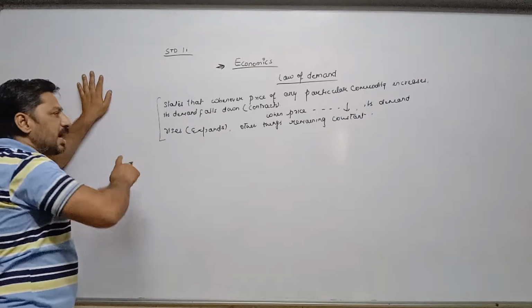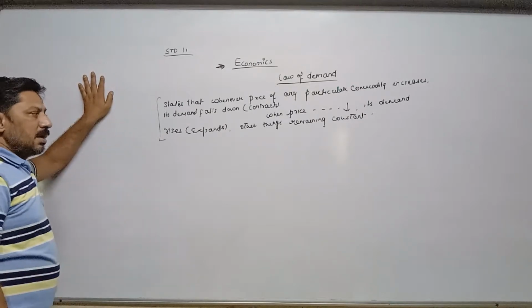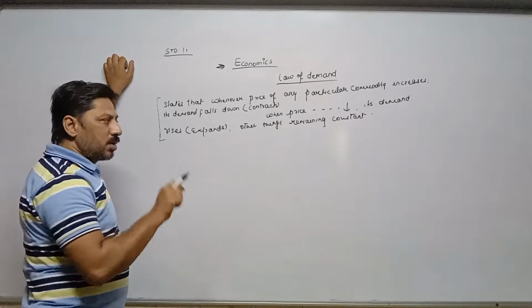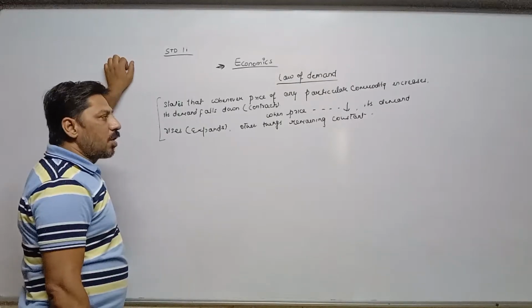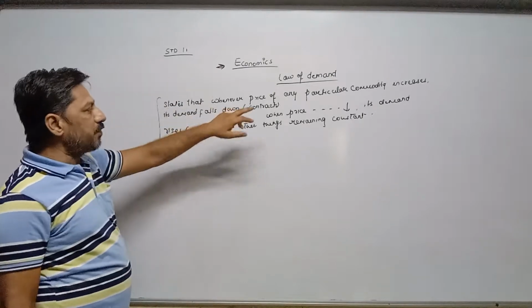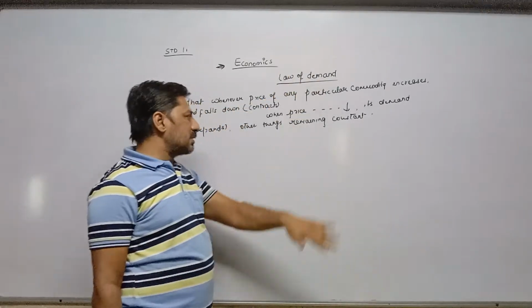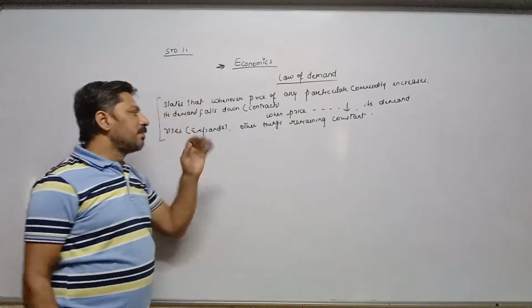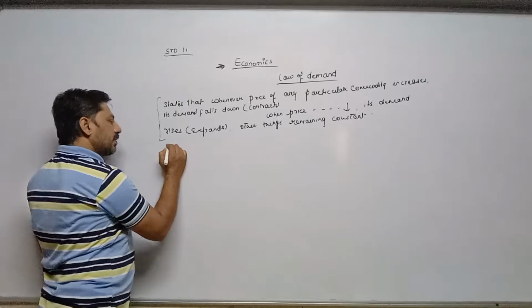When price changes, either increasing or decreasing, how demand reacts or responds, that is called the law of demand. And how demand reacts, we all know: when price increases, demand falls down. When price decreases, demand starts rising. It means there is a negative relation.